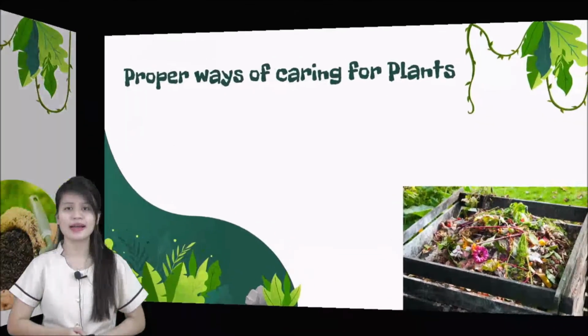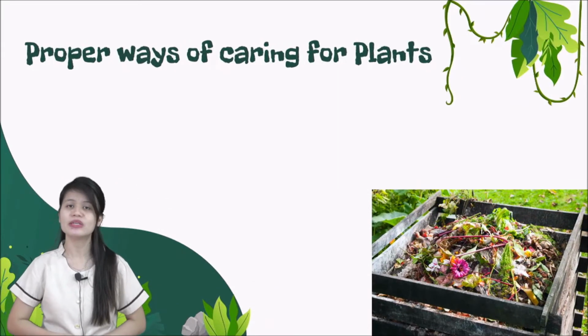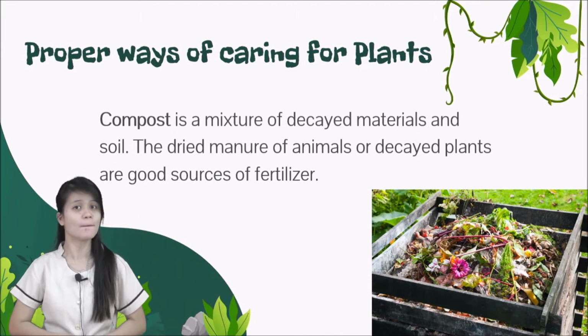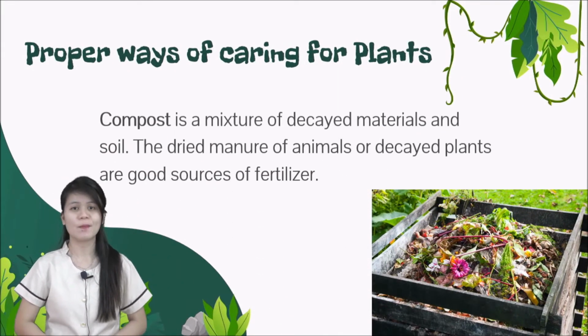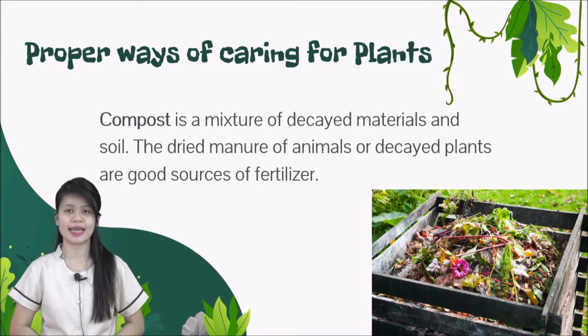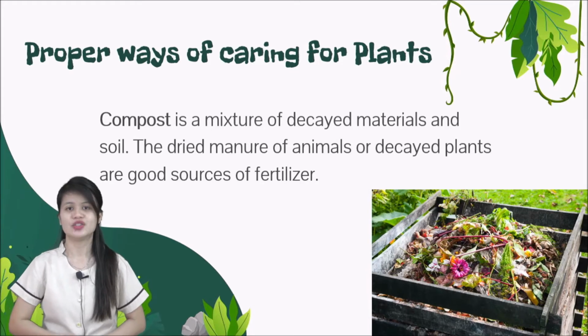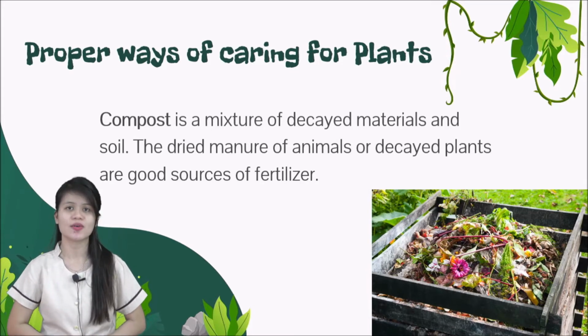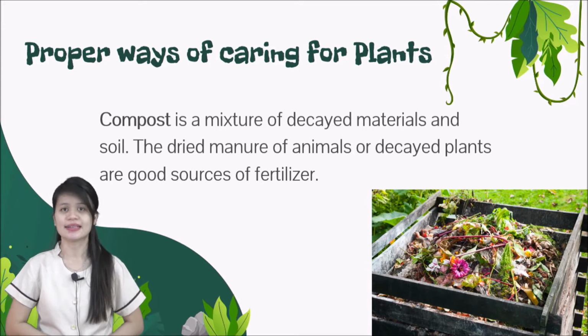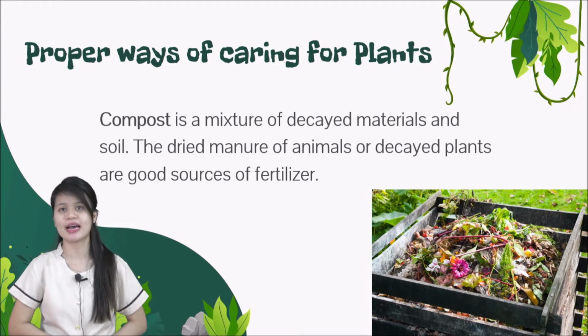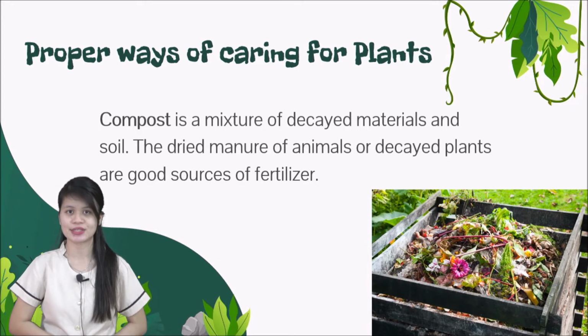There is one kind, which is organic, what we call compost or compost pit. Compost is a mixture of decayed materials like the peels of fruits and vegetables, and it is dug up with the soil. The dry manure of animals or decayed plants are good sources of fertilizers. Again, this is one kind of organic fertilizer. Remember the word compost.